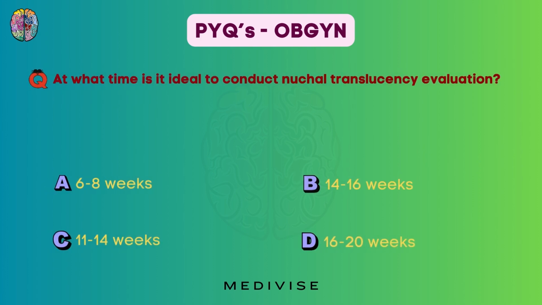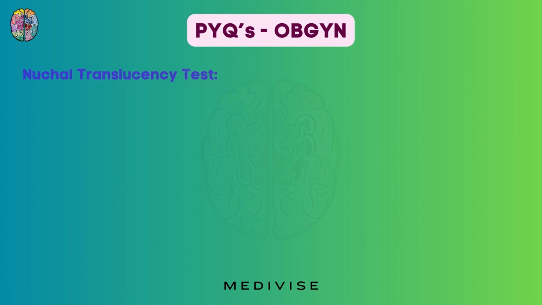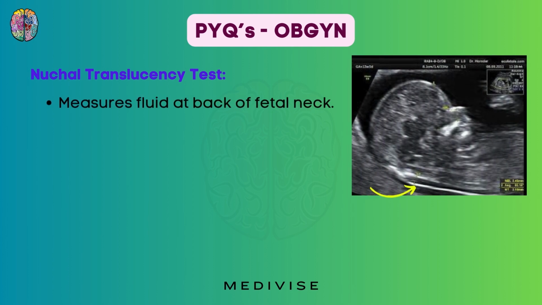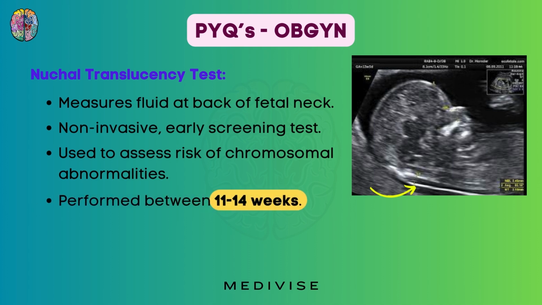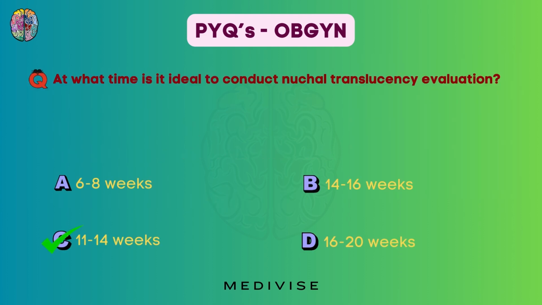At what time is it ideal to conduct nuchal translucency evaluation? Is it 6 to 8 weeks, 14 to 16 weeks, 11 to 14 weeks, or 16 to 20 weeks? So what exactly is this nuchal translucency test? It is a test where we measure the fluid at the back of the fetal neck. It is a non-invasive procedure and it is a screening test. And the thickness that we find out after doing this test tells us about the risk of chromosomal abnormalities like Down syndrome. And it is performed between 11 to 14 weeks, which was our answer. So coming back, our correct option is option C.